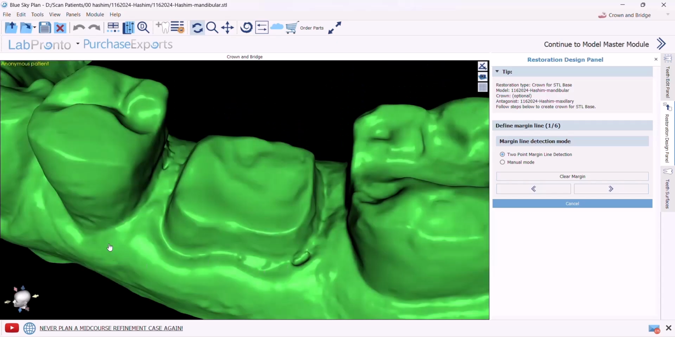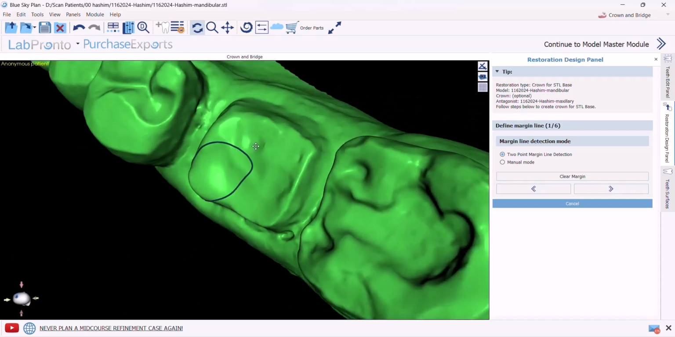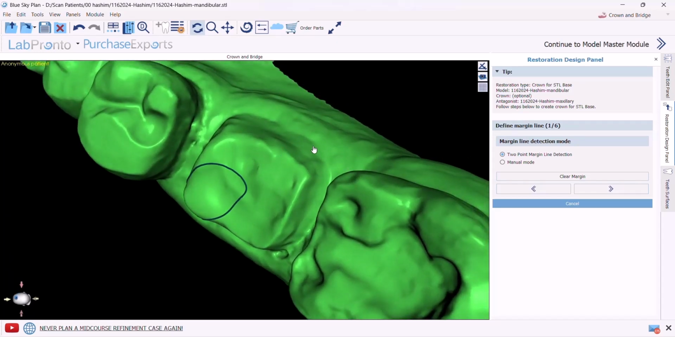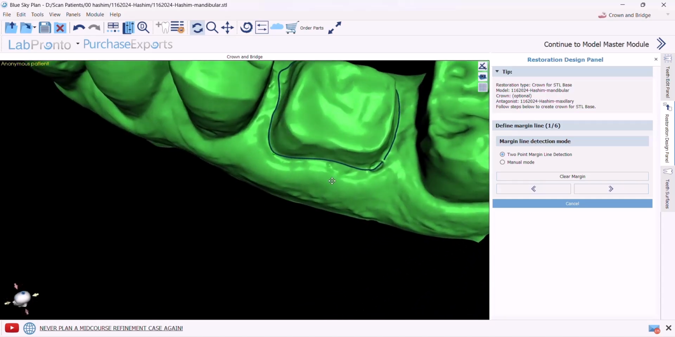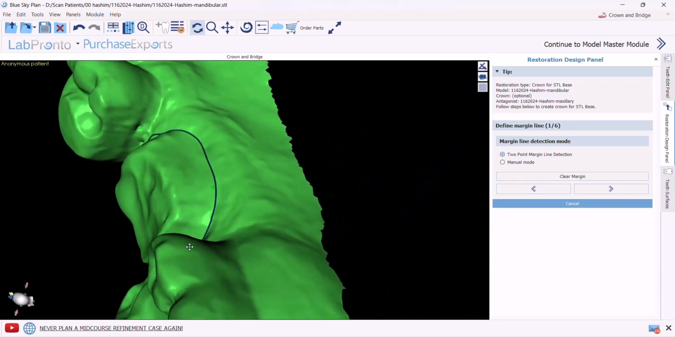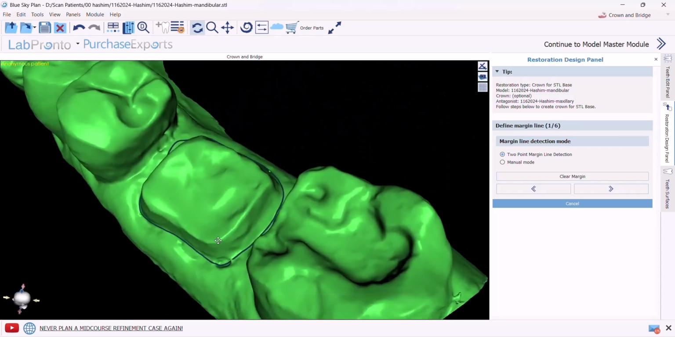Margin line or finishing line, there are two types to detect it. First is the 2-point margin line detection. Here I press Shift and the left mouse button, click on an area on the finishing line. I stop pressing on the Shift, move the view, press Shift again and select another point on the margin. The software detected this as the marginal line.